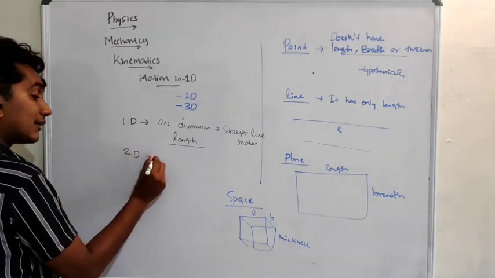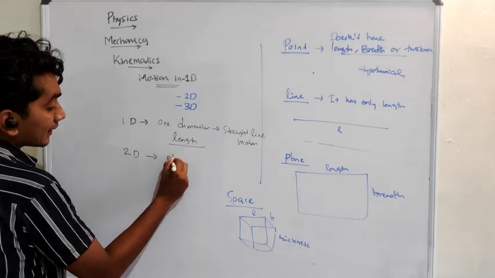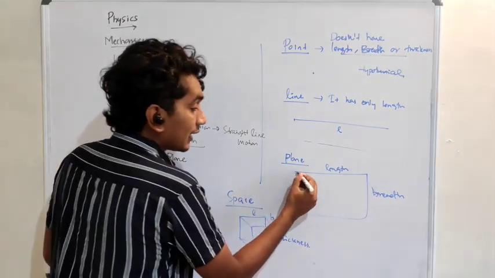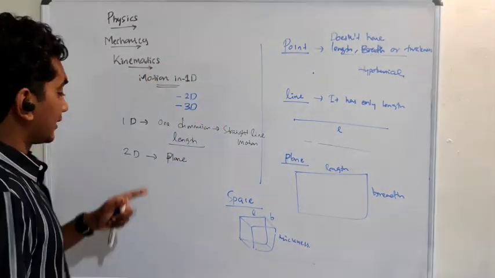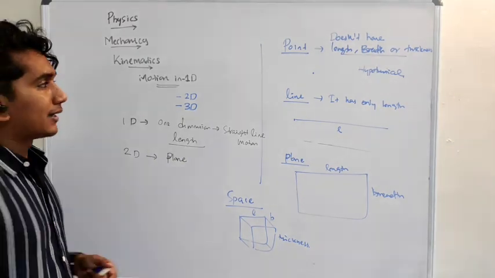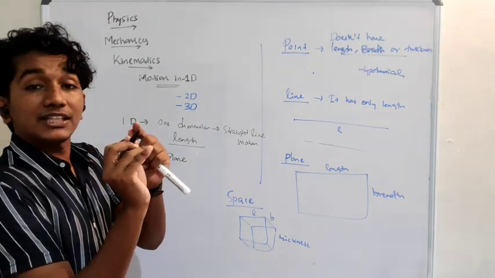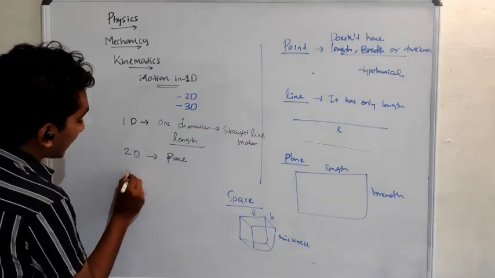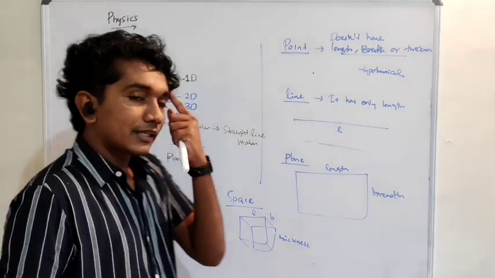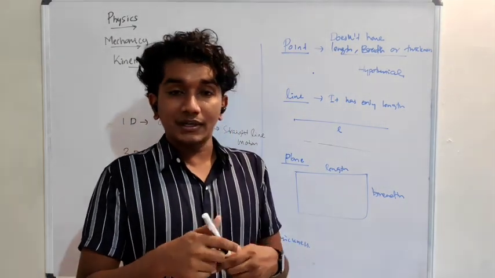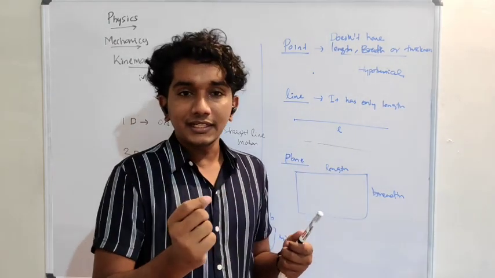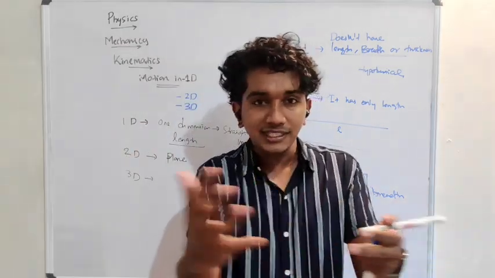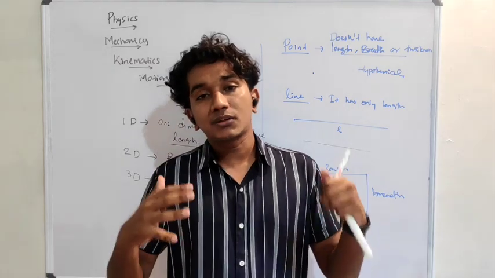And what about 2D? 2D means it's a plane. Look at this. It has both length and breadth. How many dimensions? Length 1, breadth 2. Two dimensions. An example is the motion of the tip of my marker on the whiteboard. So what about 3D? 3D means motion in a space. For example, a honeybee moving here, or my own motion, is three-dimensional because I'm using the entire space here.